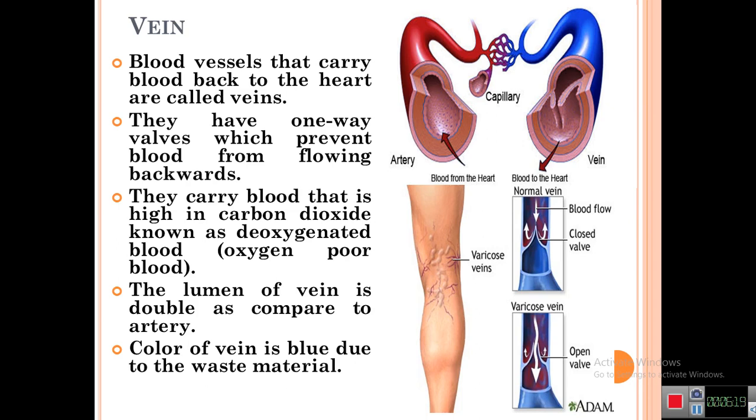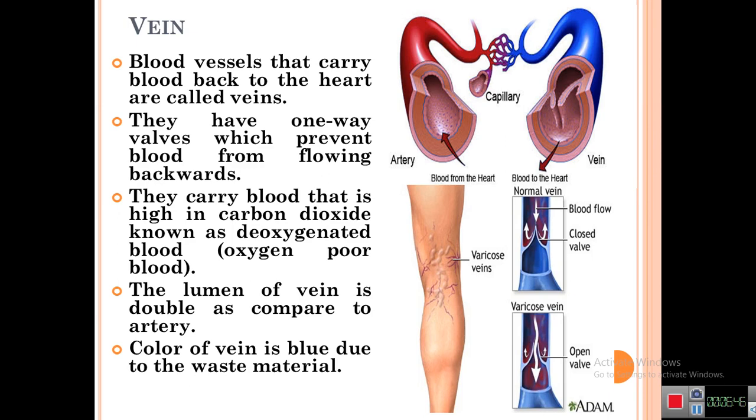Vein. Blood vessels that carry the blood back to the heart are called veins. That means these are those vessels which carry the deoxygenated blood from the different parts of the body to the heart. That is called a vein. And they have one-way valves which prevent the blood from flowing backward.